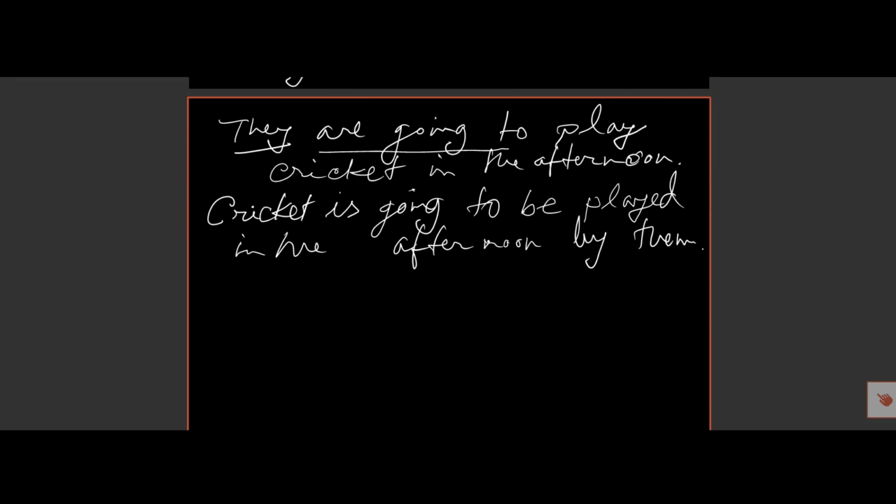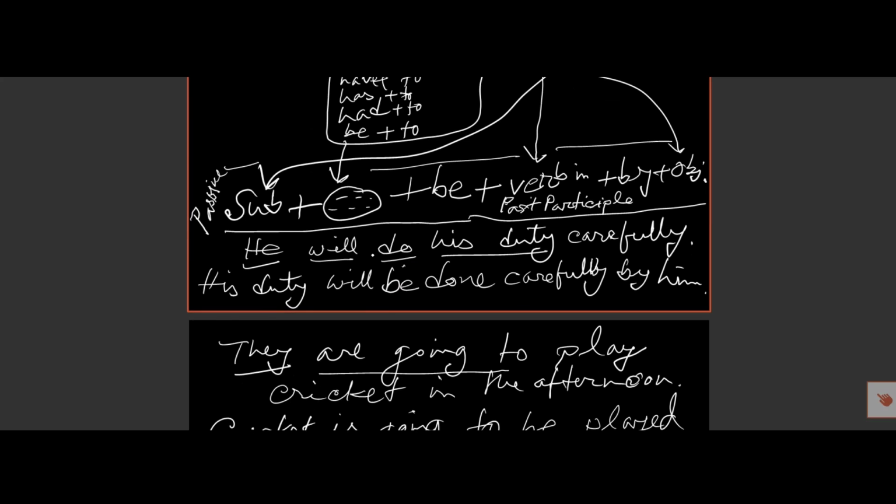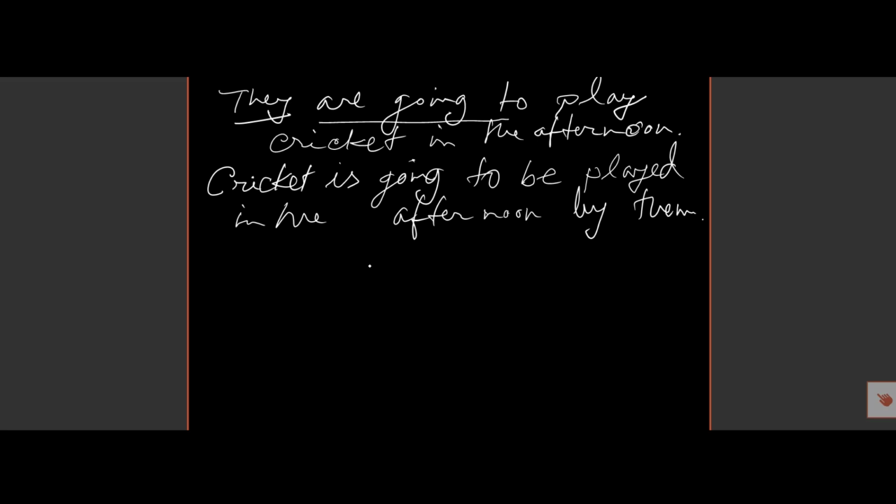Here we can see another example. I have to help you.